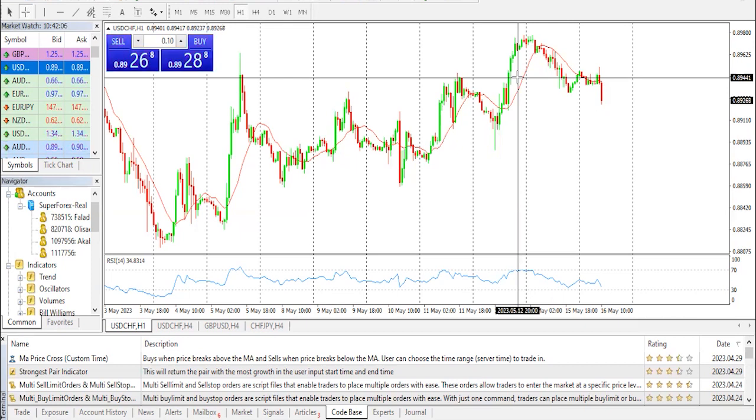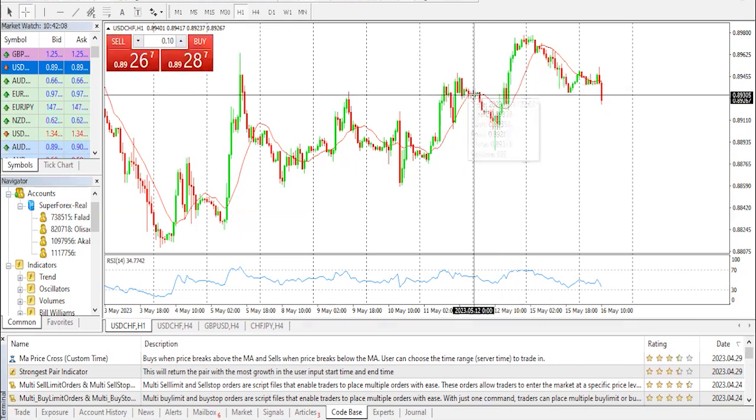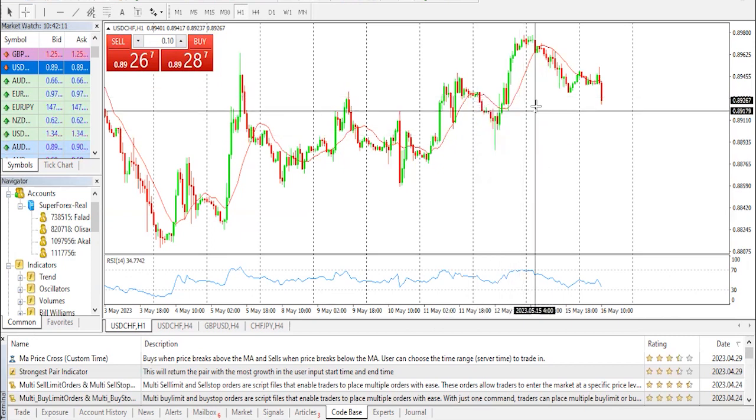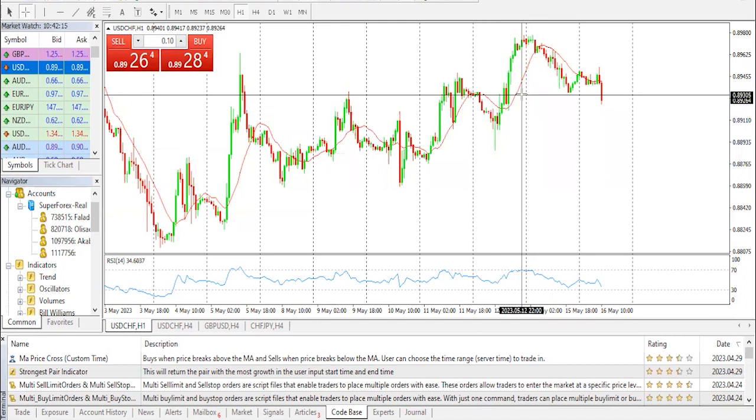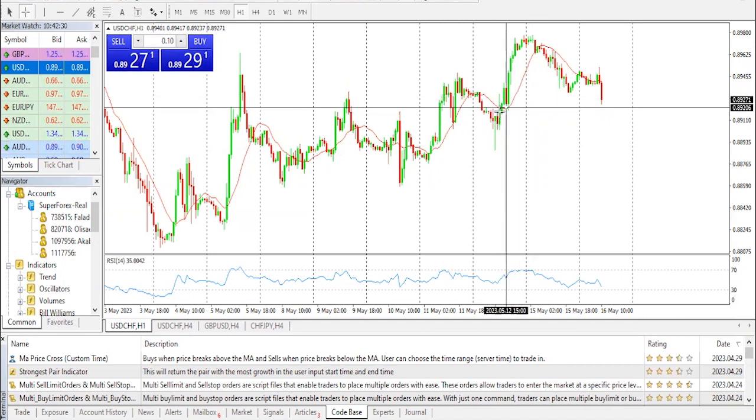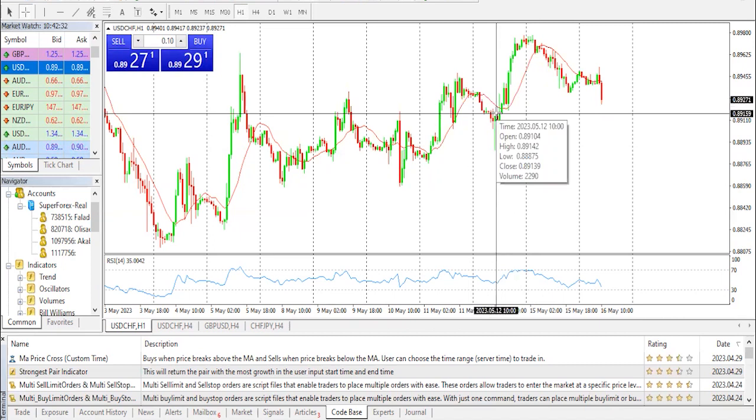technical levels, and despite reversing from a 1-month-old descending resistance line around 0.8985 for the first time, the USD CHF pair's short-term downside remains elusive unless it breaks the 1-week-old rising support line close to 0.8920 for the first time. Now, on today's daily price, we have it at 0.8951 and a total daily change at minus 0.006. And today's daily change, of course, at minus 0.07. And we have today's daily open at